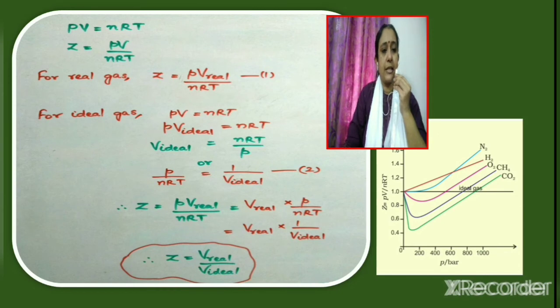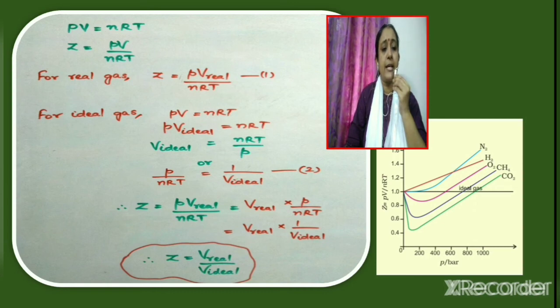Compressibility factor Z can also be written in terms of the volume of the real gas and the volume of the ideal gas. For that, consider the ideal gas equation PV equal to nRT. We know that compressibility factor Z is given as PV by nRT. So for a real gas, we can write Z as equal to P into V real by nRT. Here the volume is taken as the volume of the real gas. Mark this as equation number 1.